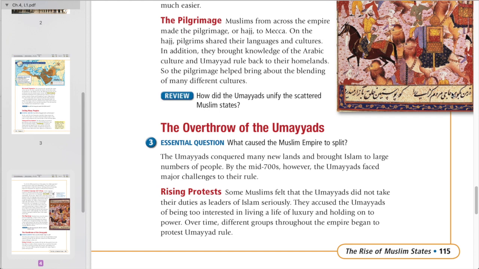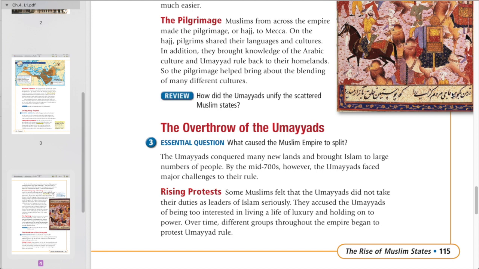The overthrow of the Umayyads. Essential question: What caused the Muslim empire to split? The Umayyads conquered many new lands and brought Islam to large numbers of people. By the mid-700s, however, the Umayyads faced major challenges to their rule.